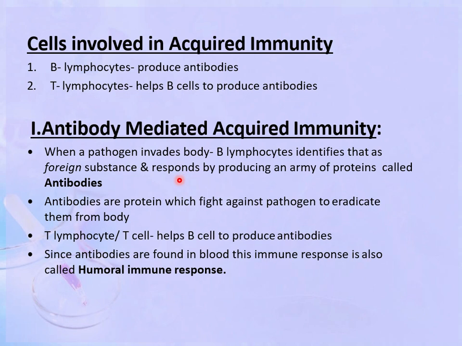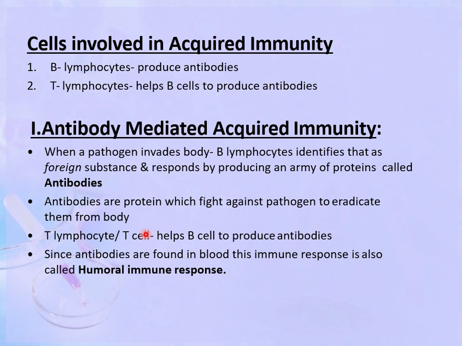First we will be studying the humoral immunity. When a pathogen invades or attacks the body, B lymphocytes identify that as a foreign substance, and then they respond by producing an army of proteins which are called the antibodies. So what are antibodies? Antibodies are the proteins which fight against the pathogen to eradicate them from the body.